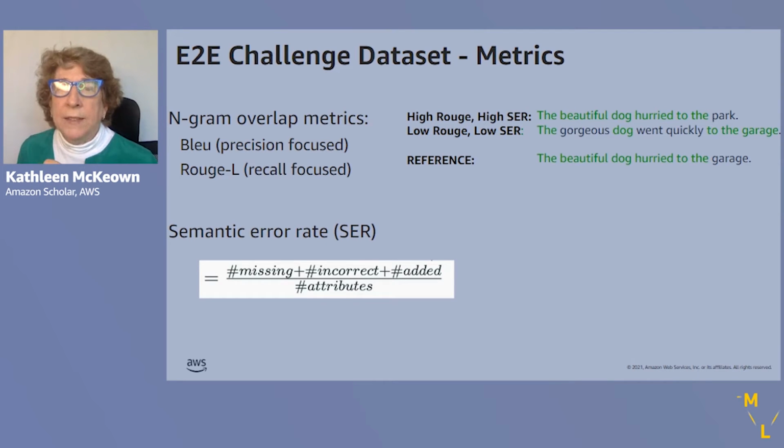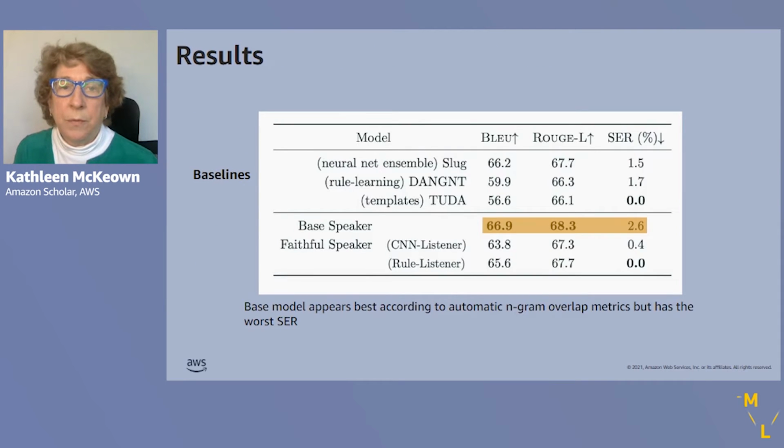But it has a high semantic error rate. And by semantic error rate, we're counting the number of missing, incorrect, or added attributes normalized by the number of attributes. The second example has a low Rouge, although it actually means the same thing as the reference. It just happened to use a number of synonyms.